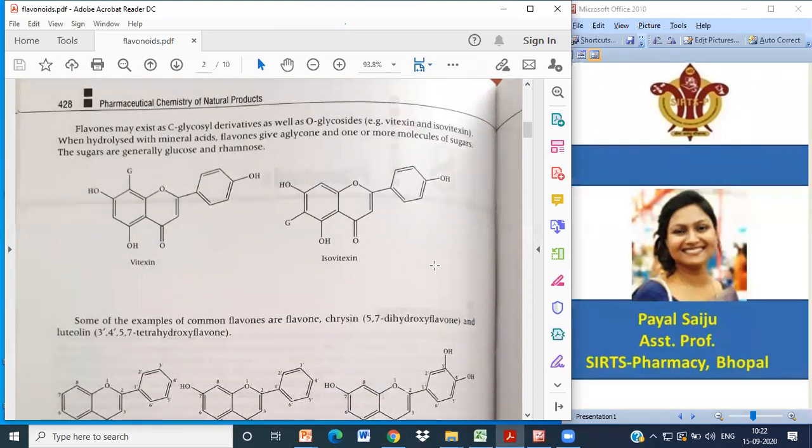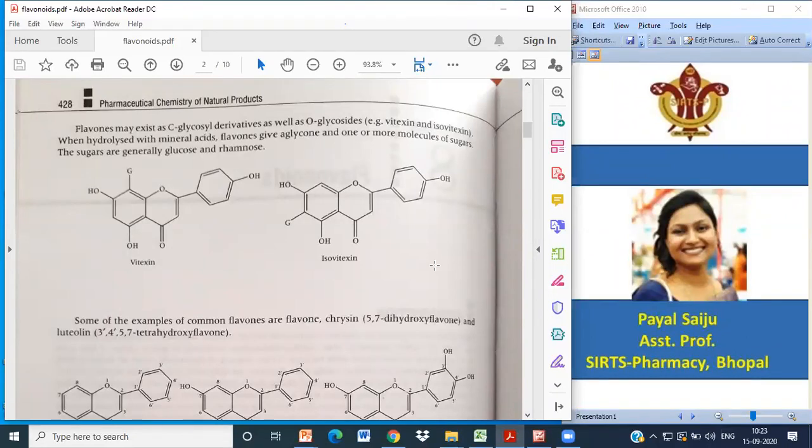And when they combine together, there are a number of units which join these glycosides. So there can be a carbon linkage, an oxygen linkage, a nitrogen linkage, or a sulfur linkage. So these are the glycosides depending upon the linkage. Okay. So flavone kind of glycosides may exist in the form of C-glycoside and O-glycoside. Examples are vitexin and isovitexin.